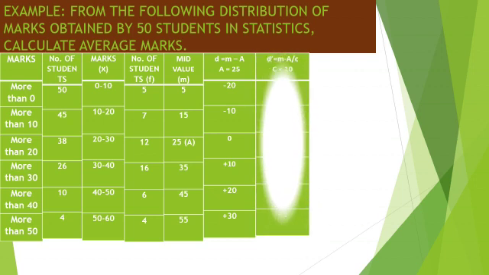Now students, we calculate the step deviations, that is d dash, and you know that d dash is equal to d by c, and c is a common factor. So from the deviation d we take out the common factor, and here the common factor is 10. OK, so common factor is equal to 10. So minus 20 by 10 is minus 2, minus 10 by 10 is minus 1, then 0, plus 1, plus 2, plus 3.